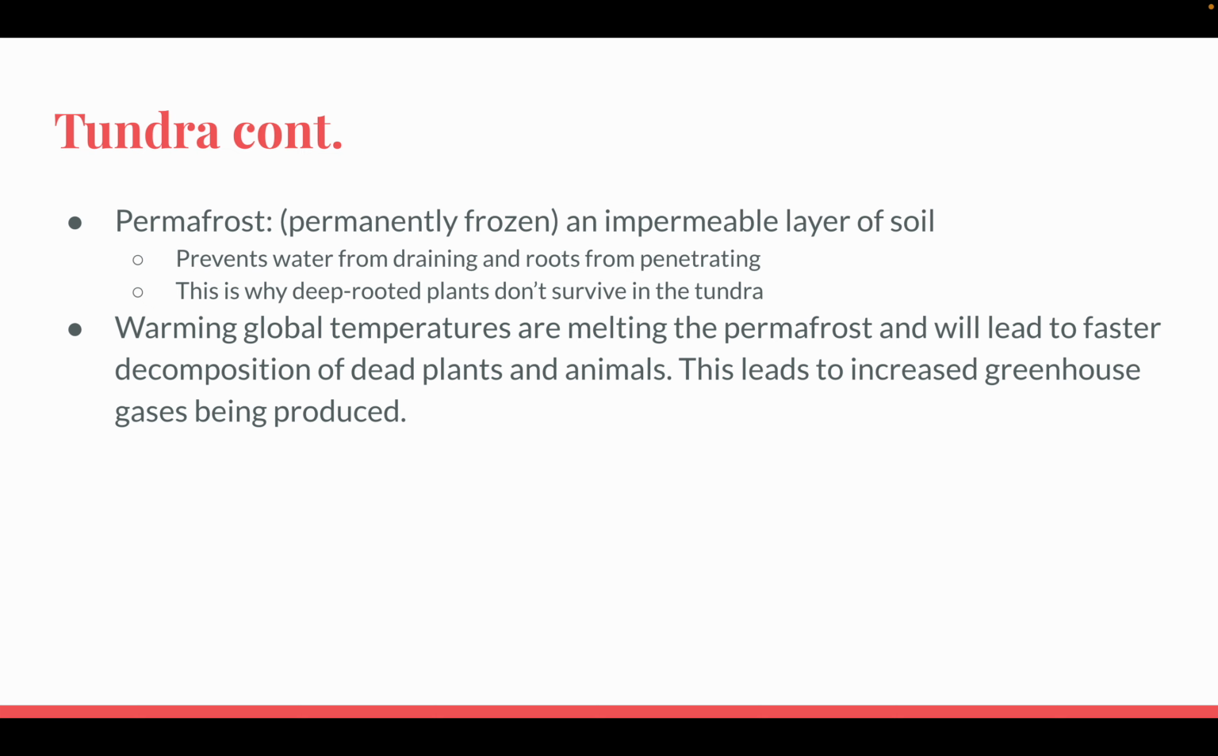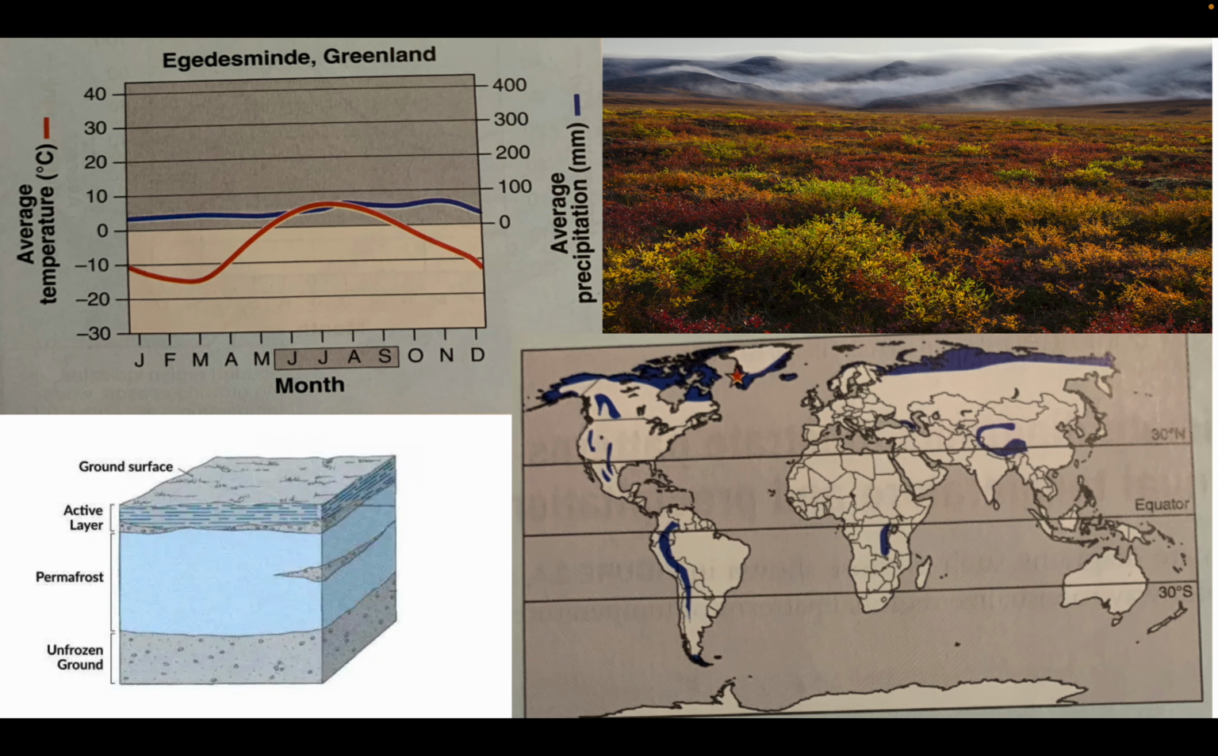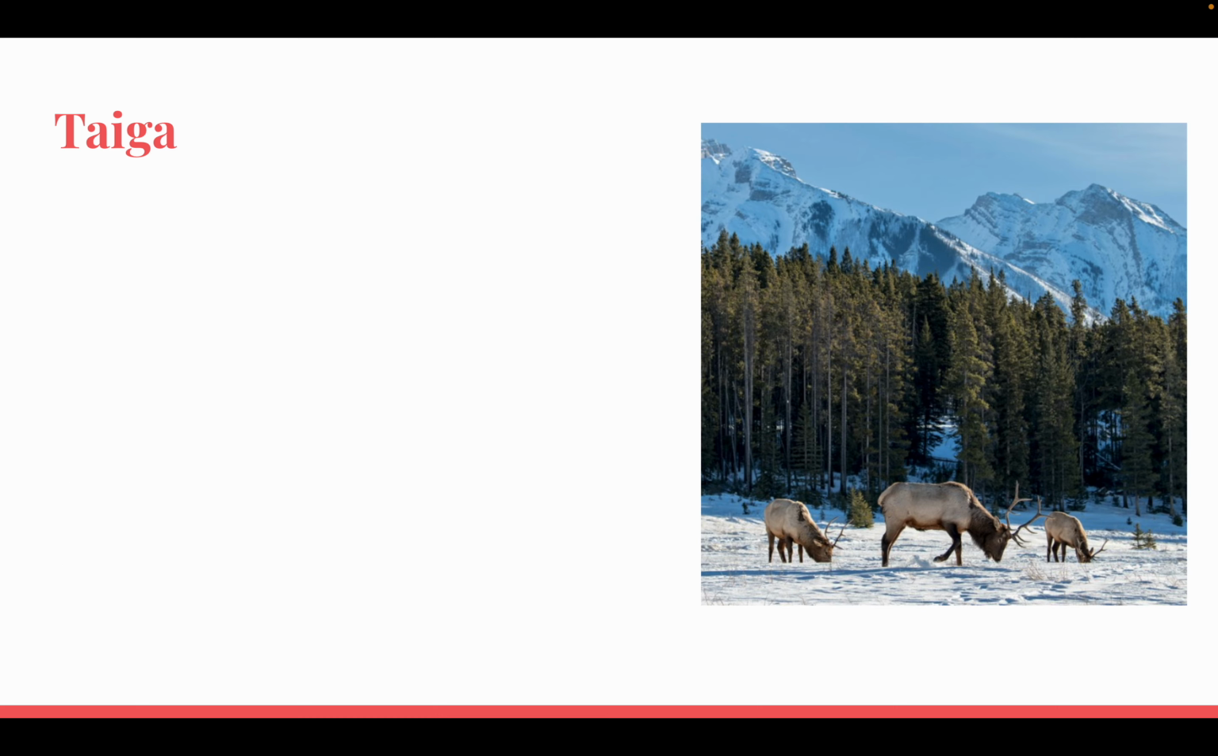Warming global temperatures are melting the permafrost, which will lead to faster decomposition of dead plants and animals, and this leads to increased greenhouse gases being produced. It also means that other species that previously couldn't survive in this area can begin to move into this area. And again, when you change plant life, you affect animal life. We can see our climate graph here, how the precipitation compares to temperature, the distribution worldwide, as well as a cross-section of the soil with the permafrost found in the tundra.